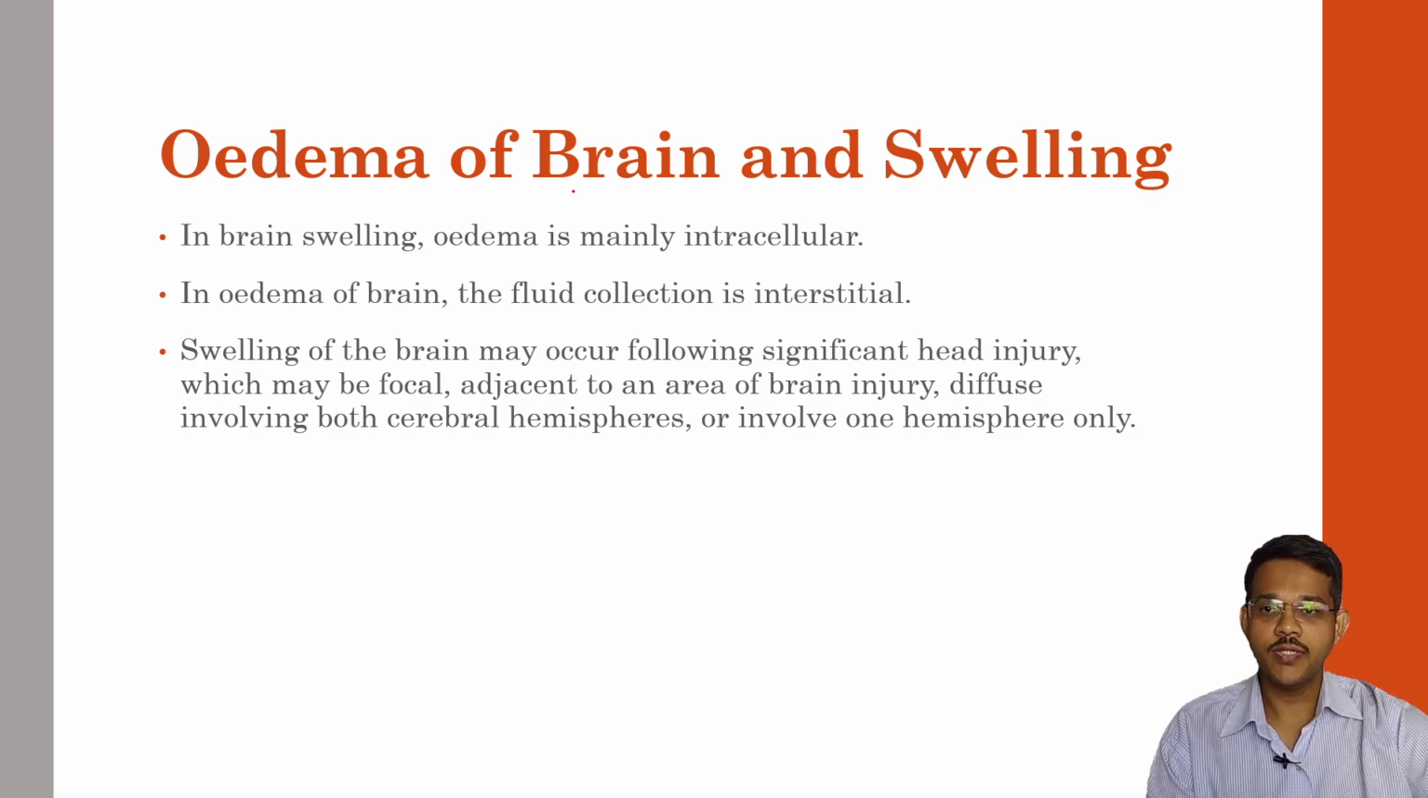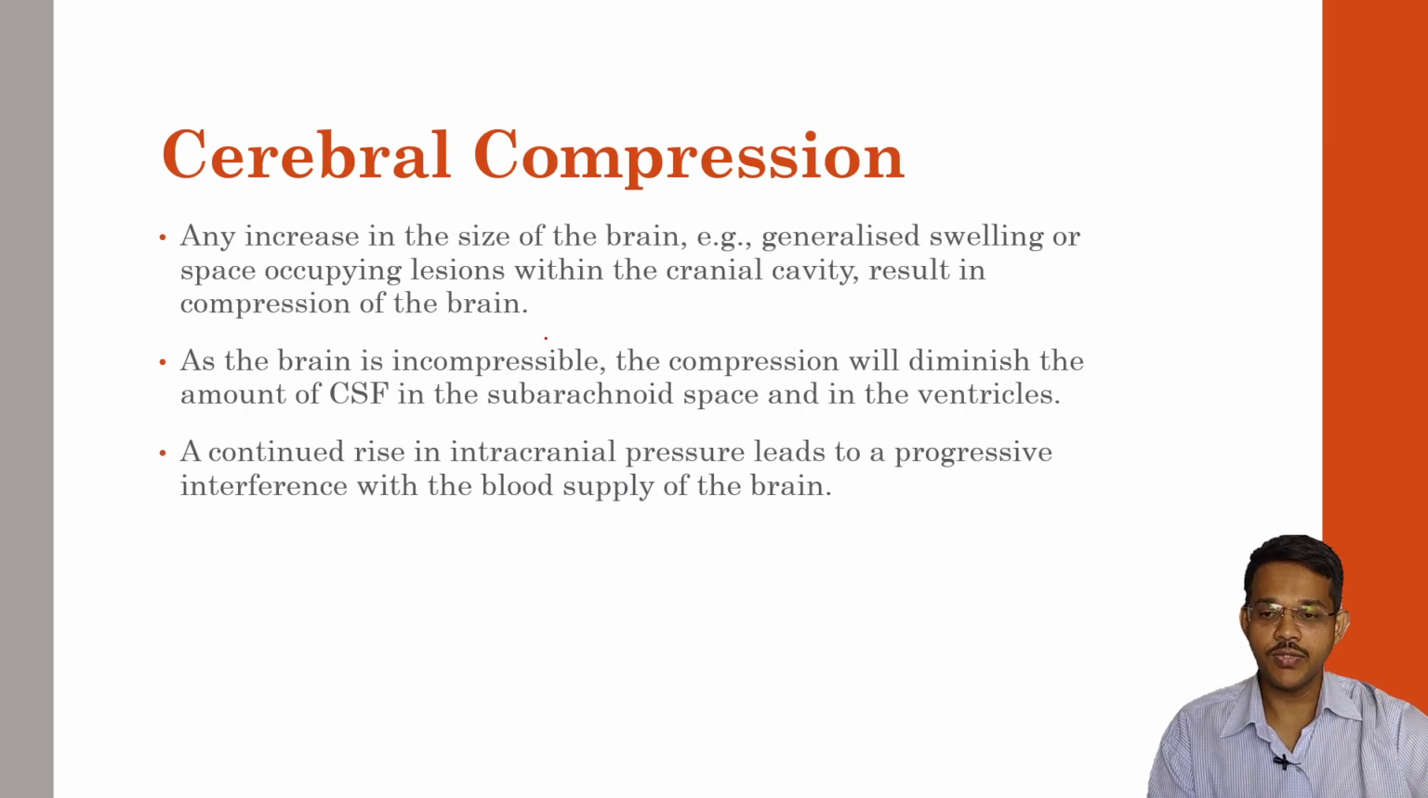Next form of brain injury is brain swelling or edema of the brain. In brain swelling, edema is mainly intracellular. In edema of the brain, the fluid is collected in the interstitial tissues. Swelling of the brain may occur following any significant head injury, which may be focal, localized adjacent to an area of brain injury, or diffuse, involving both cerebral hemispheres or only one hemisphere. And signs and symptoms are usually similar to those of concussions.